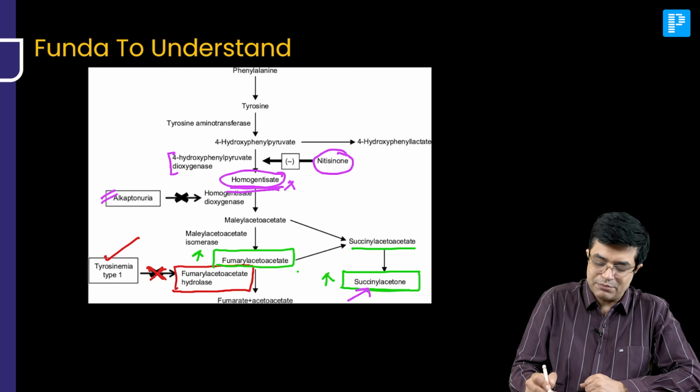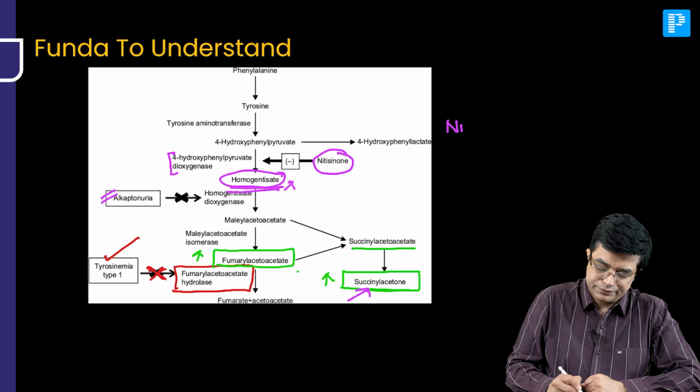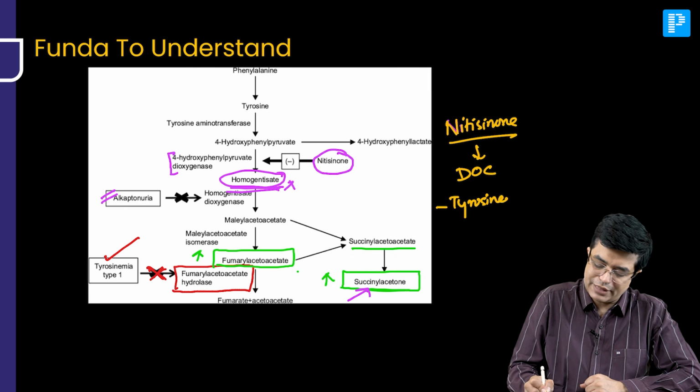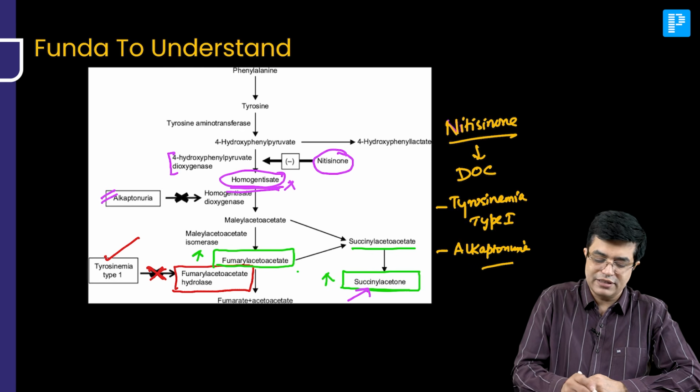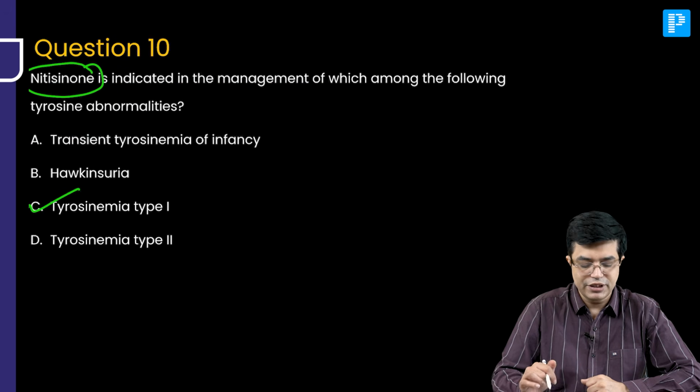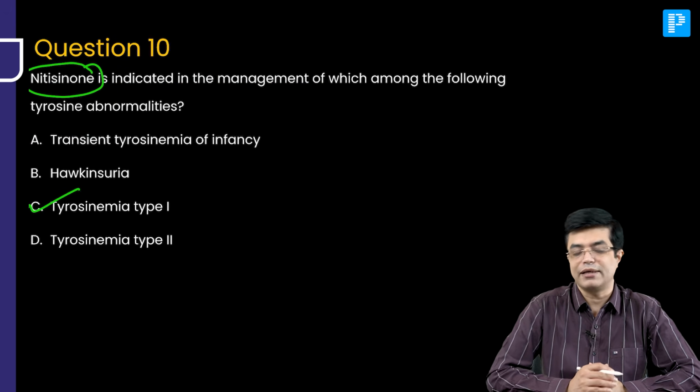So you can simply remember that nitisinone is the drug of choice in two conditions. What are the two conditions? It is drug of choice in tyrosinemia type 1 and it is drug of choice in alkaptonuria. However, in the other forms of tyrosinemia, this has no role in the management, and this chart is telling you very clearly. So, answer to this question is C, that is tyrosinemia type 1.